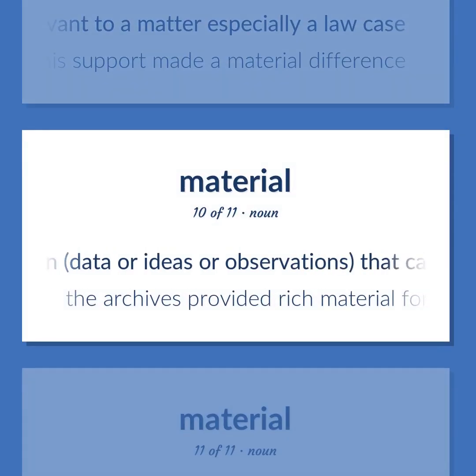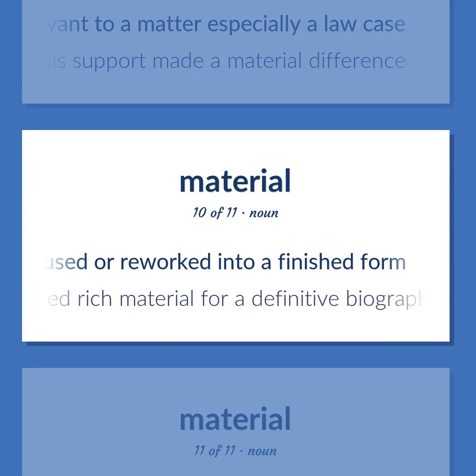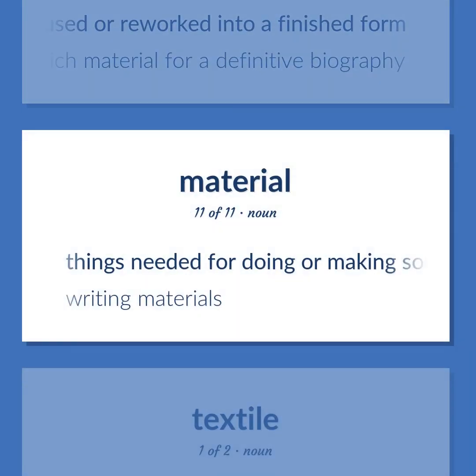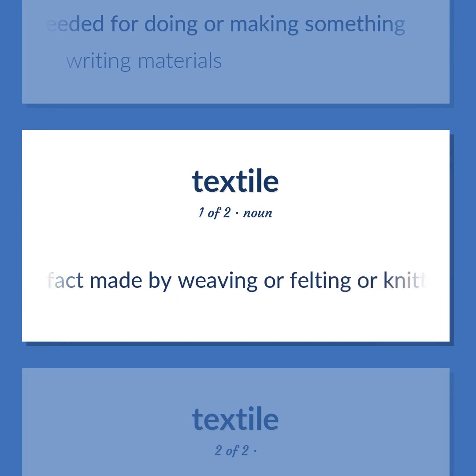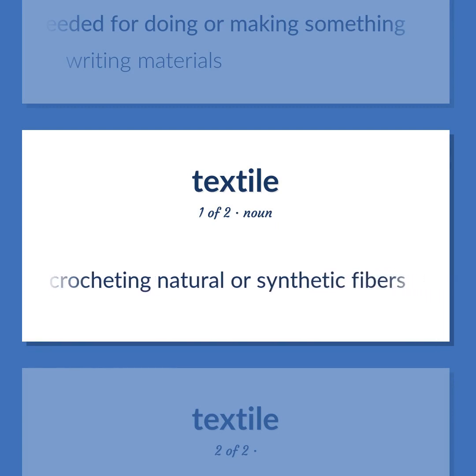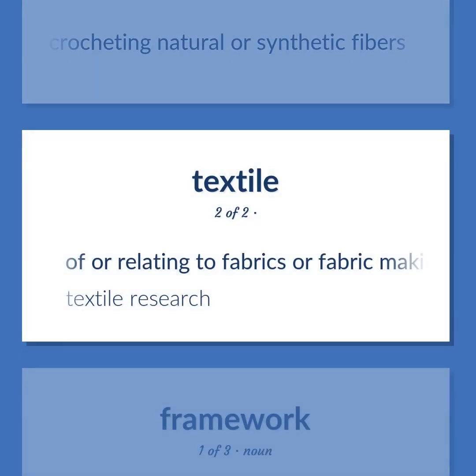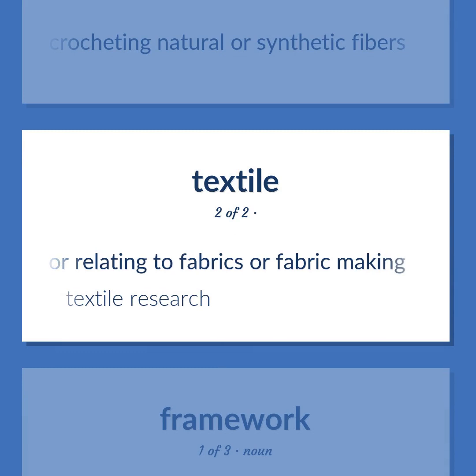Information, data or ideas or observations that can be used or reworked into a finished form. The archives provided rich material for a definitive biography. Things needed for doing or making something. Writing materials. Artifact made by weaving or felting or knitting or crocheting natural or synthetic fibers. Of or relating to fabrics or fabric making. Textile research.